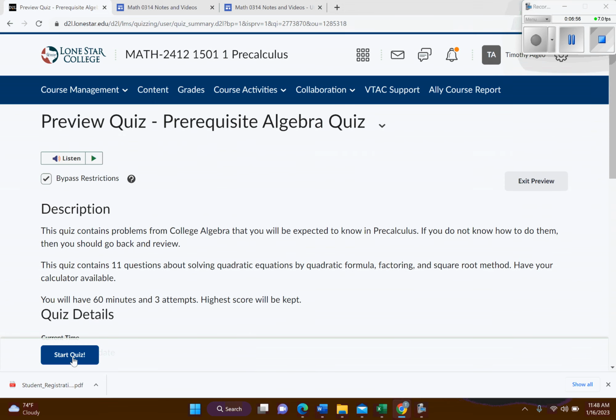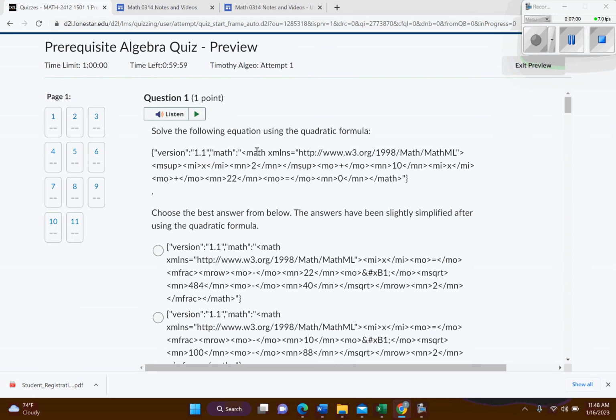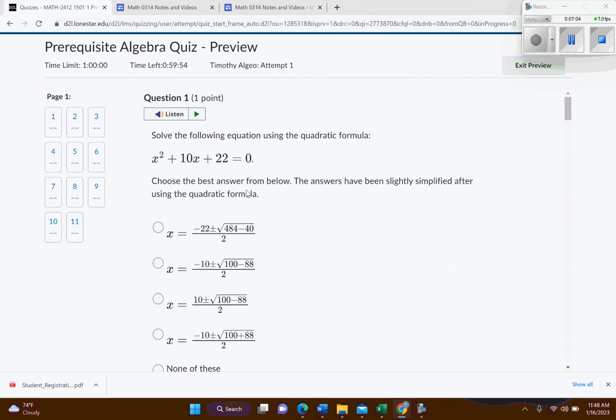You'll just have to look at the formatting, and a lot of times there's some explanations on how to do it. So let's see, there we go. Solve the following equation using the quadratic formula. And so that's hopefully something you can recall from college algebra. And like I said, if not, I'm going to show you some places to review if you need to.